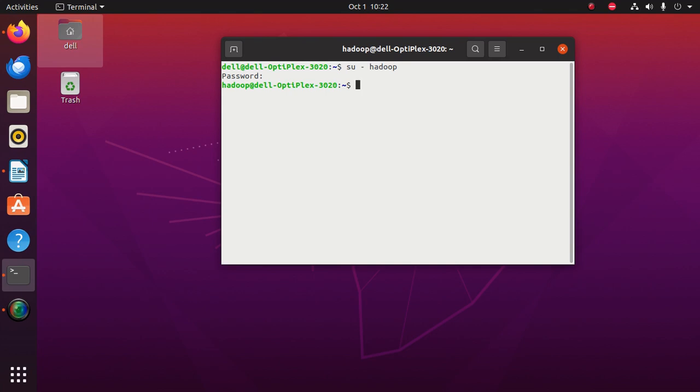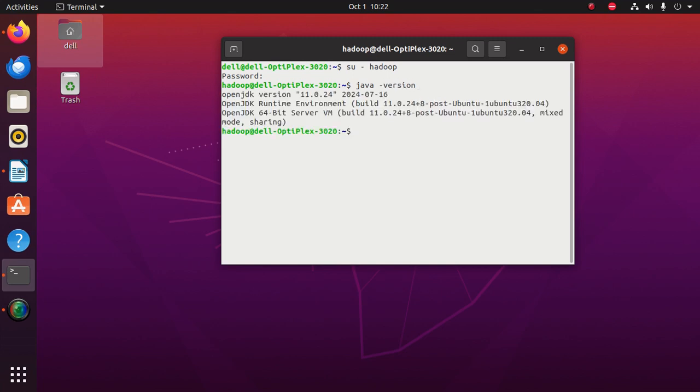Okay, and the next step before proceeding is to ensure whether Java as well as Hadoop is installed properly. To do that, check whether Java is installed. Type the command java -version. So as you could see, Java is installed successfully.